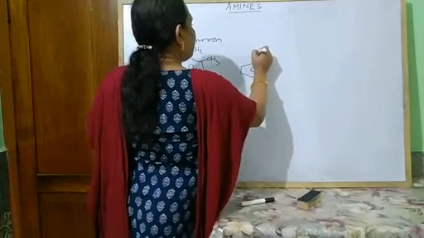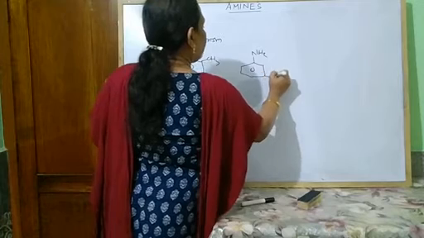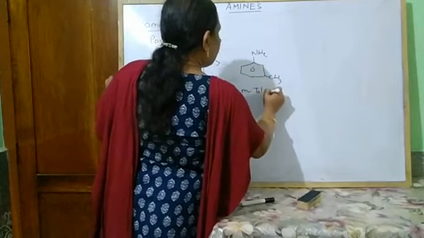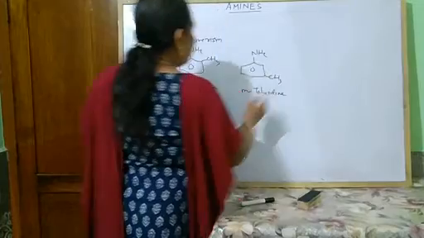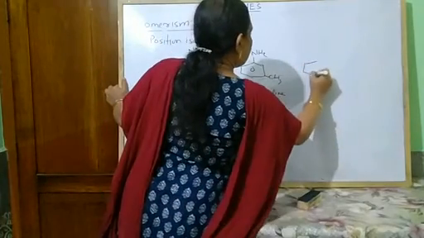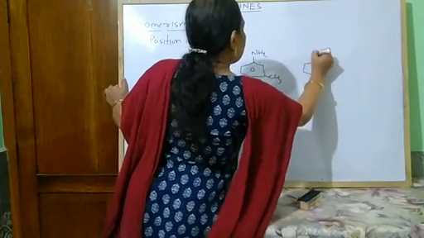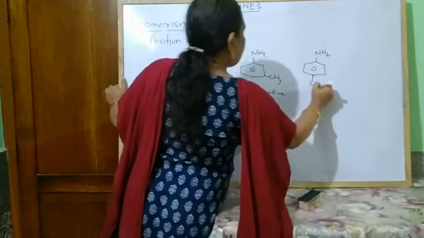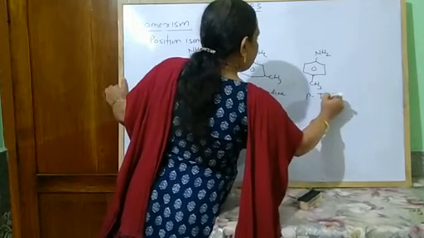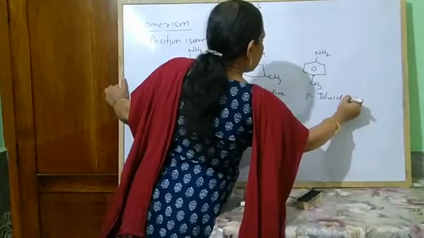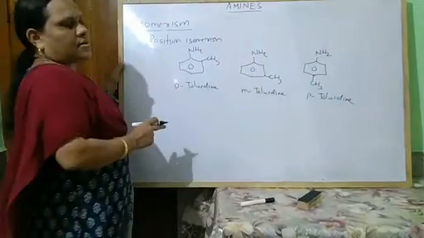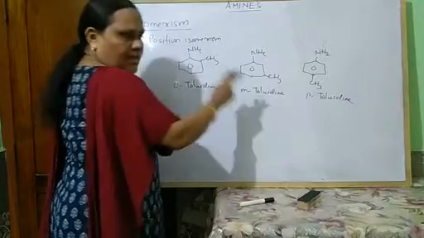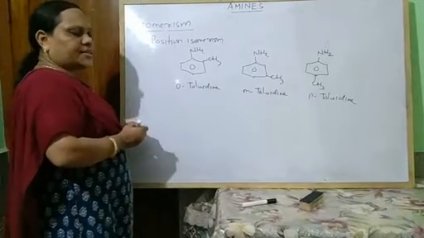Same molecular formula, meta toluidine, para. So substituted aromatic amines generally exhibit position isomerism.